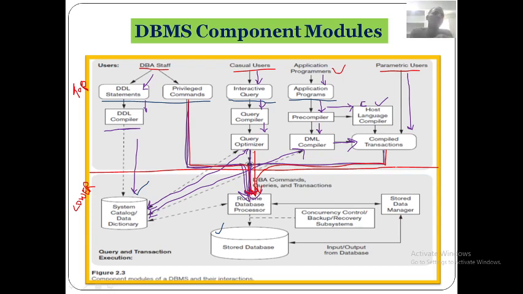Then one more thing we have, that is concurrency control and backup recovery. Concurrency control and backup recovery systems are integrated into the working of the runtime database processor for the purpose of transaction management.